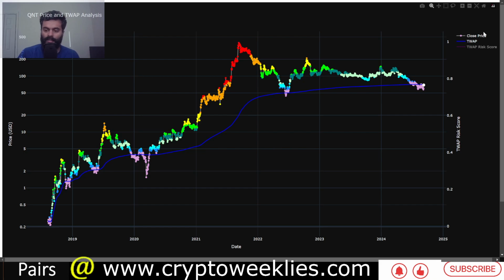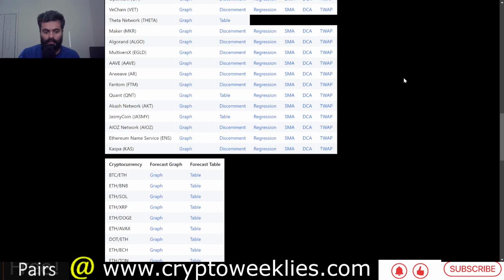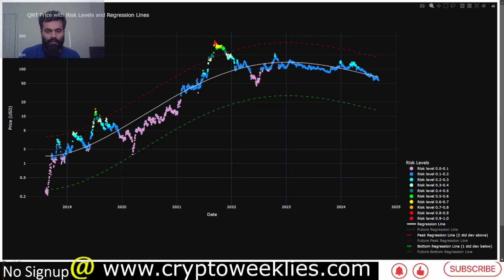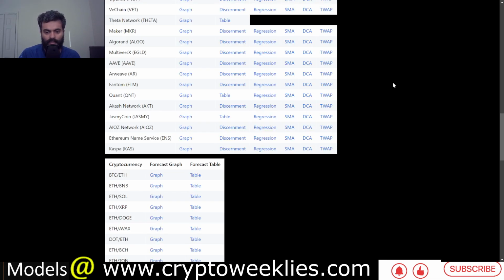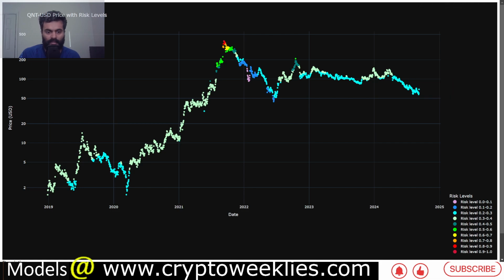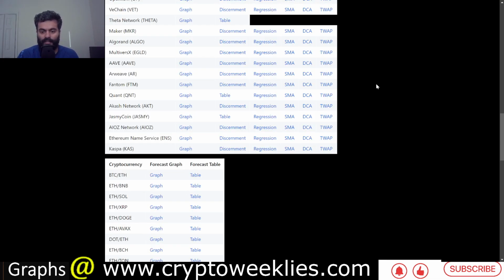So just to summarize everything, the TWAP says the lowest risk, the DCA model says the second best time to DCA Quant. The third model that we shared, the SMA model, says the third best time to DCA Quant. So if you normalize the behavior across the three models, you could come up with an average accumulation score at around second best time to DCA.